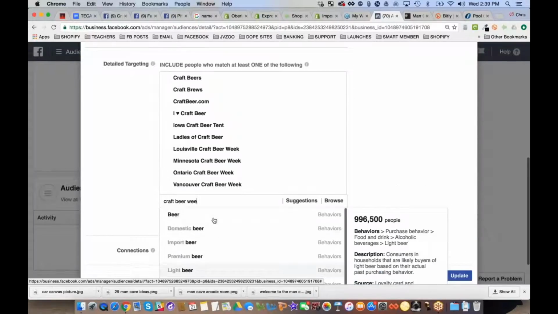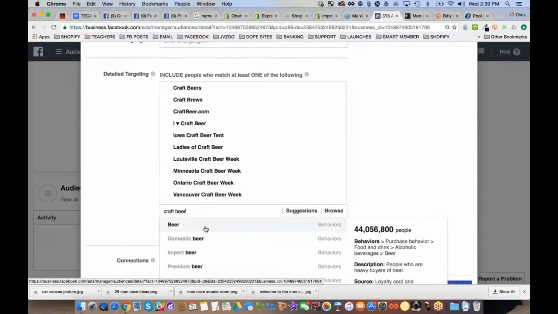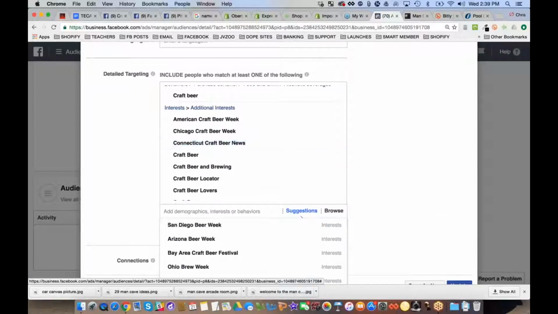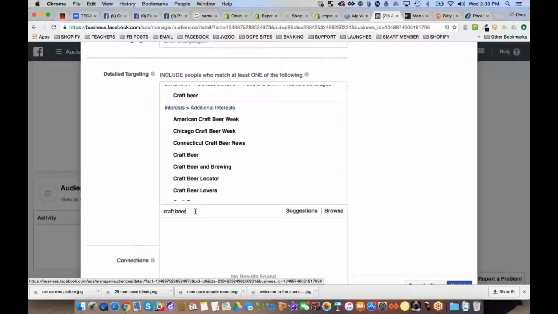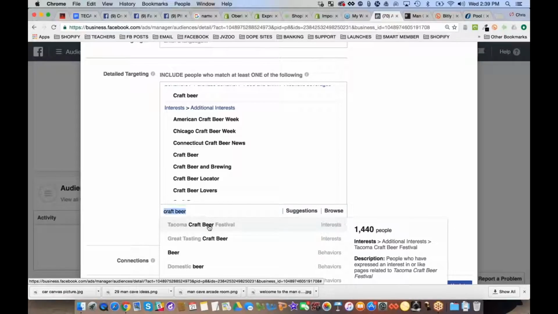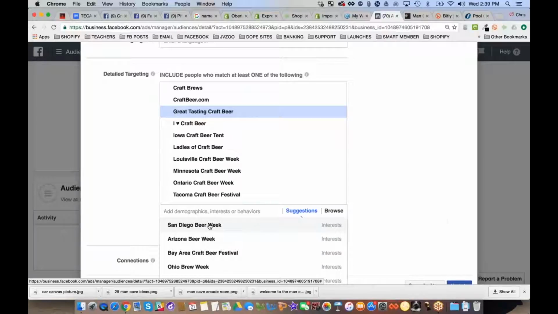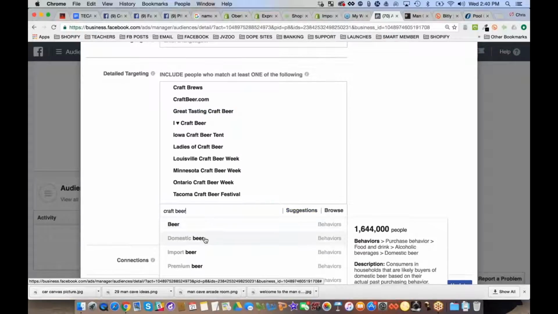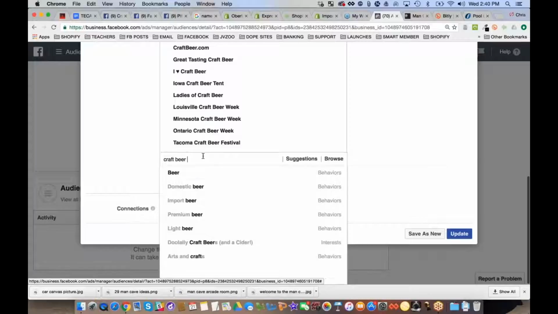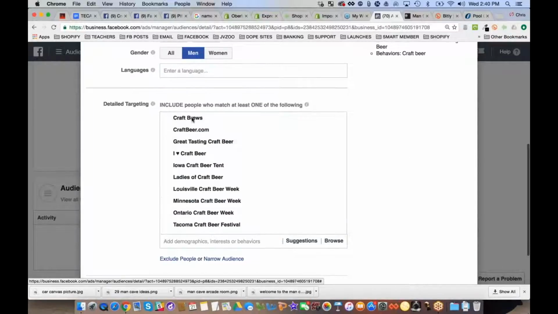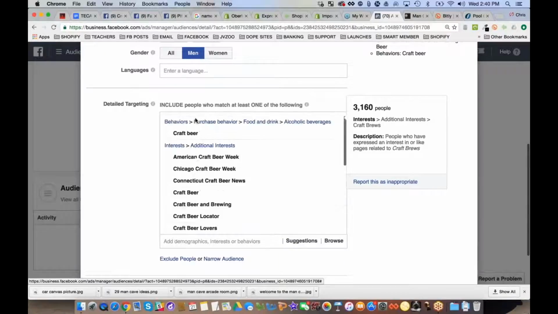Craft Beer Week. Okay, so let's see what else we got for craft beer. Connecticut Craft Beer News. Tacoma Craft Beer Festival. So now you see what they're doing, great tasting craft beer interest. Even though these are small, I'm going to add them in because they're helping me find more things. Okay, so for the most part, I've maxed out craft beer keywords here.